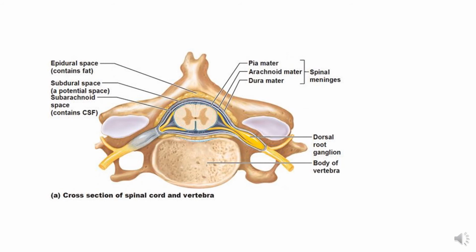Now this is the section showing the vertebral foramen and the spinal cord in it, and you can see the layers here.